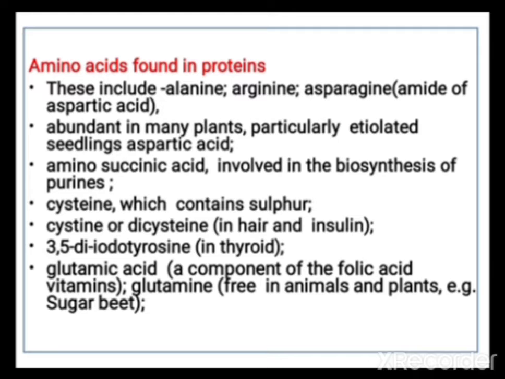Glutamic acid, a component of the folic acid and vitamins. Glutamine, free in animals and plants. Example, sugar beet.